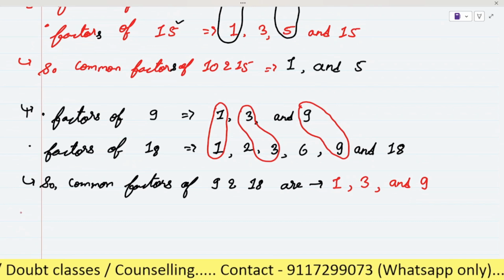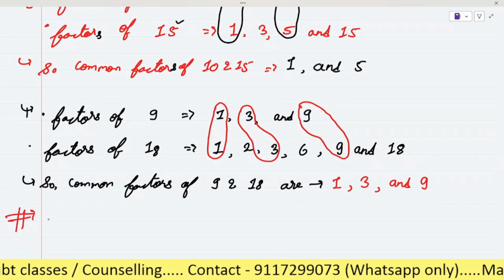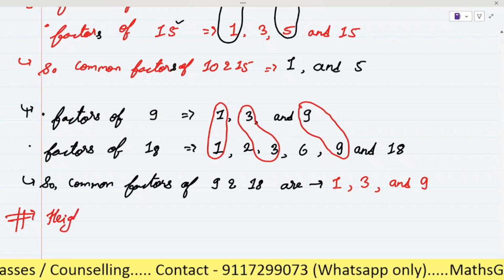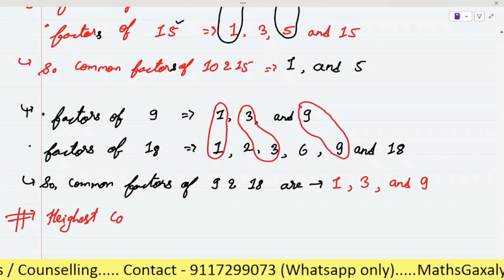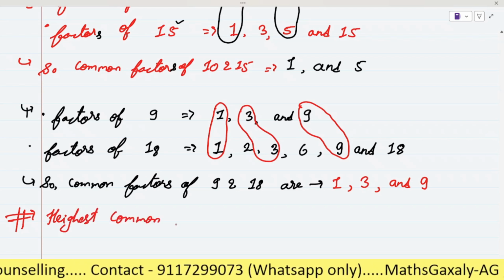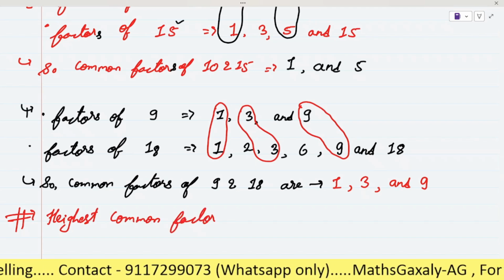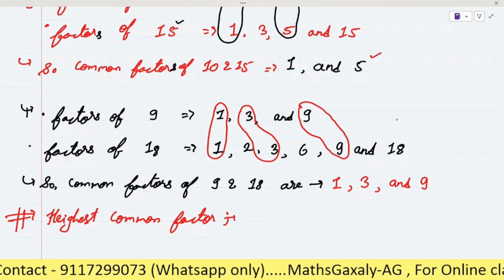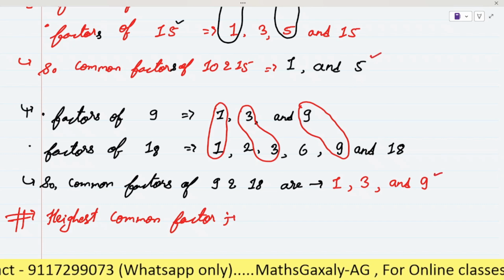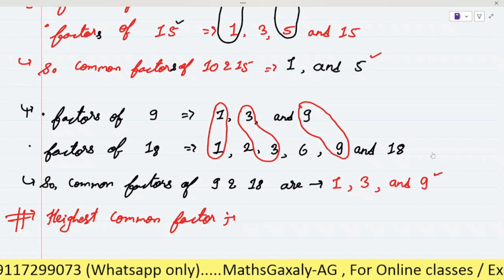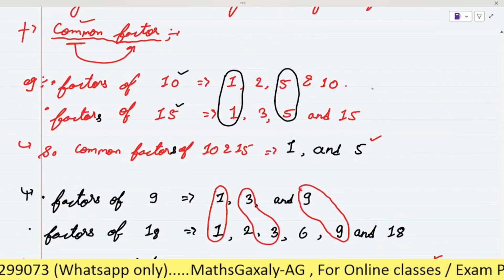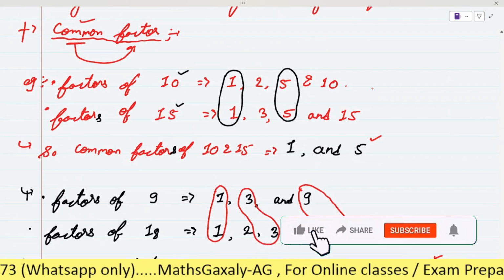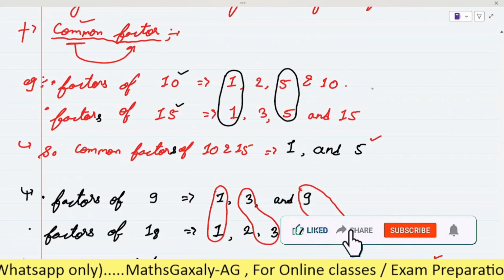Highest common factor. So as you can see here, the highest common factor for different numbers is different. As here, the common factors of 10 and 15 are 1 and 5.